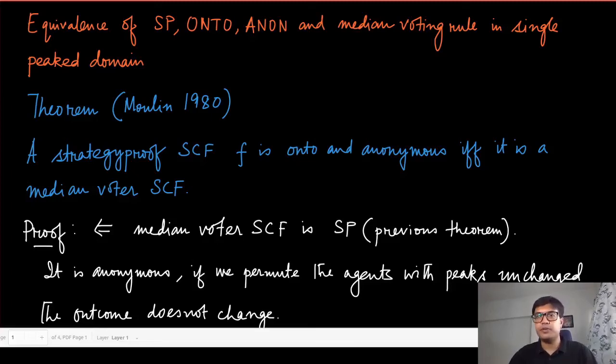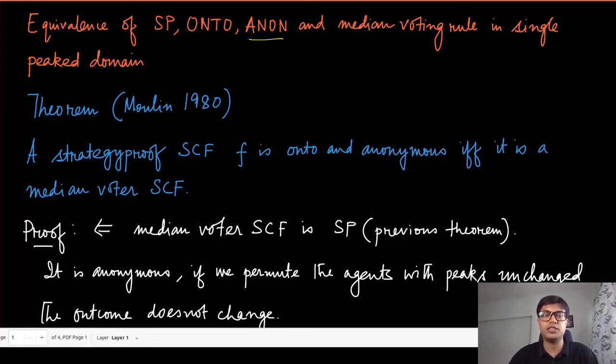In the single peak preferences, we have looked at an interesting mechanism called the median voting rule in the previous module, and we have seen that that particular voting rule satisfies certain desirable properties, most prominently strategy proofness and ontoness. In this module, we are going to look at this additional property of anonymity, and we are going to characterize these three properties: strategy proofness, ontoness, and anonymity.